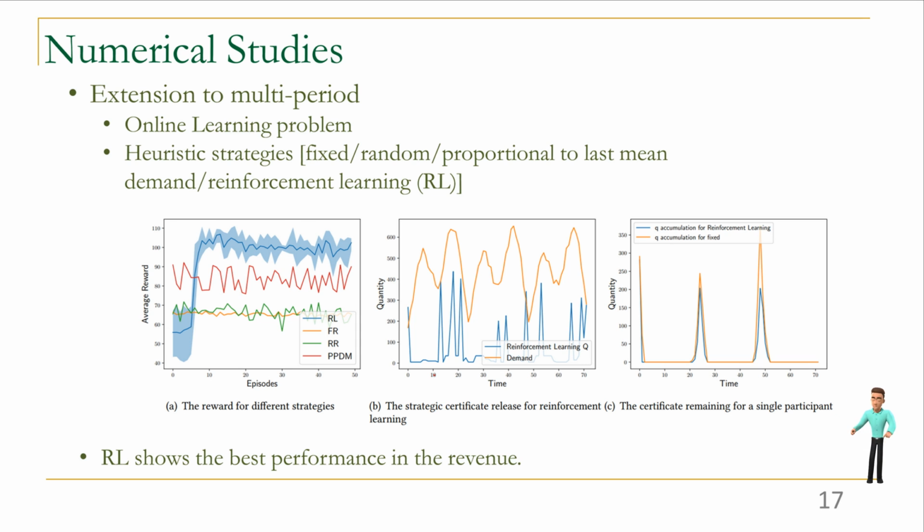Finally, we observe the tendency of the amount for the certificates that are still unused for a particular player in figure C. Most of the time, when the players take part in the dispatch, the certificate could be used for generation. However, there could be late nights when the demand decreases sharply, leading to many unused certificates. It again emphasizes the importance of reducing these excess useless certificates which could influence the incentive of the next period's auction. Figure C also shows that our RL strategy successfully decreases the amount of excess certificates. From the studies, we know RL is effective to learn a good strategy from the experiences. And in practice implementation, more detailed strategies can also be considered.